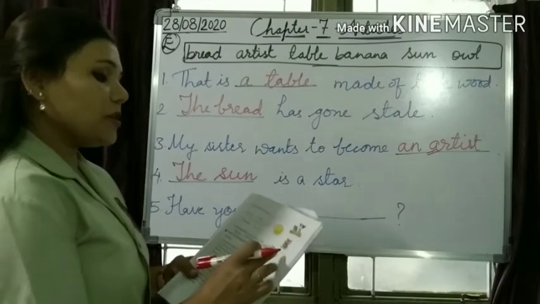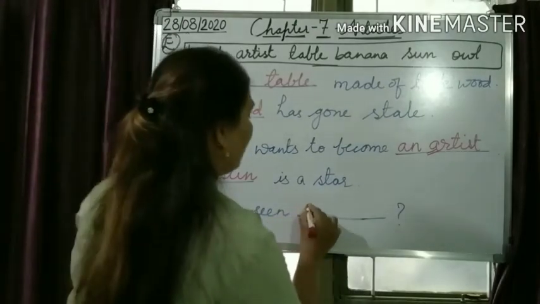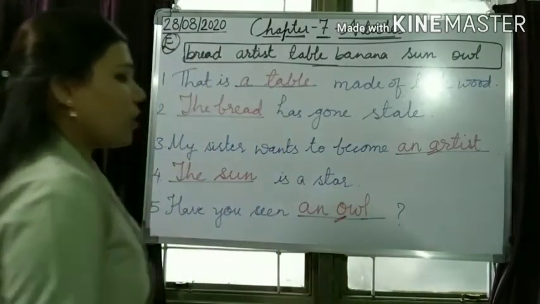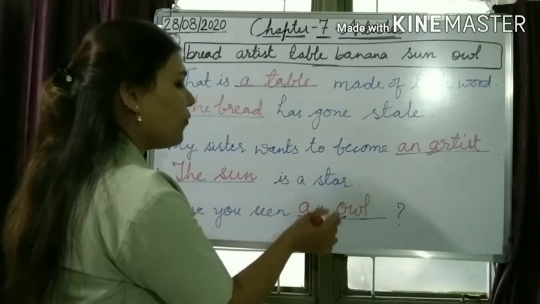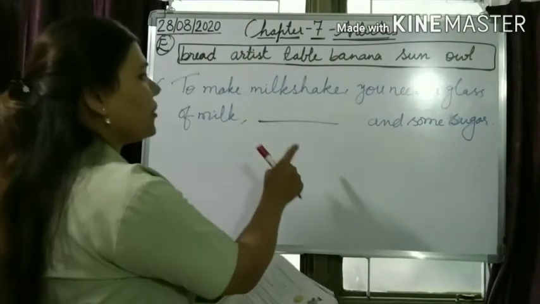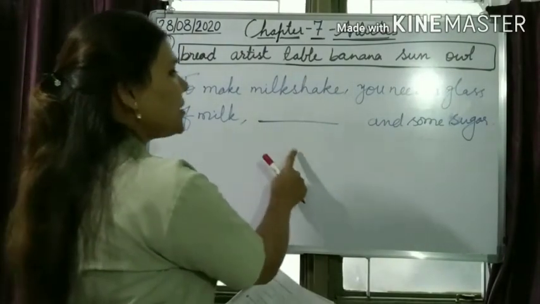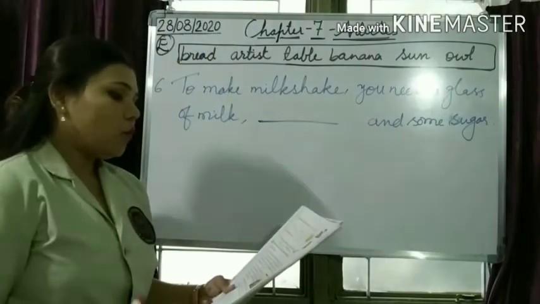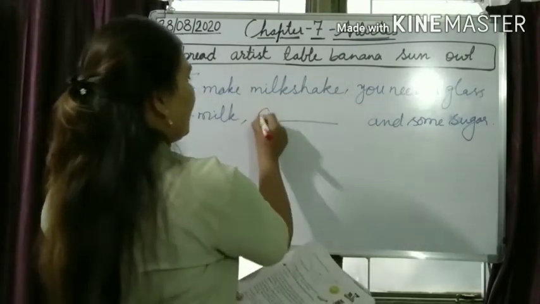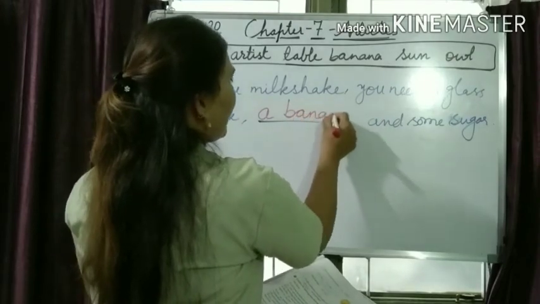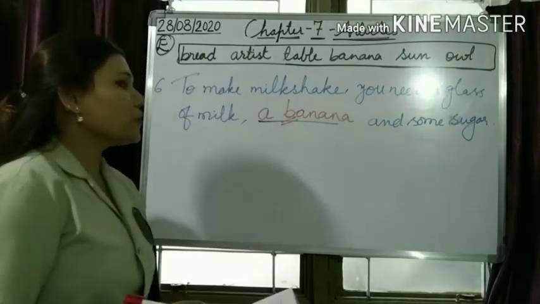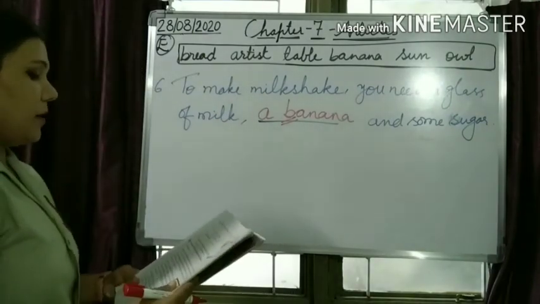Fifth, have you seen dash? What have you seen? The picture of an owl is given. An owl. Why an owl? Because it is beginning with vowel sound O, the word owl. So with a vowel sound we use article an. Okay. Next one. To make milkshake, you need a glass of milk, dash and some sugar. Okay. What is the picture given? The picture of a banana is given. So what will we write? A banana. Why a banana? Because banana is beginning with letter B, which is our consonant. Okay, so a banana.